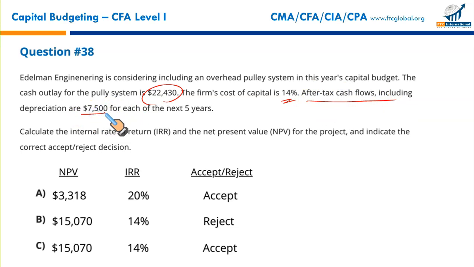Now, this is something very interesting, needs some debate. Cash flow should not involve any impact of depreciation. After-tax cash flows, including depreciation, is a paradox. Two things that cannot exist simultaneously. Either it's an after-tax cash flow, or if the depreciation is netted off in the income, it's not cash flow, it's net income.